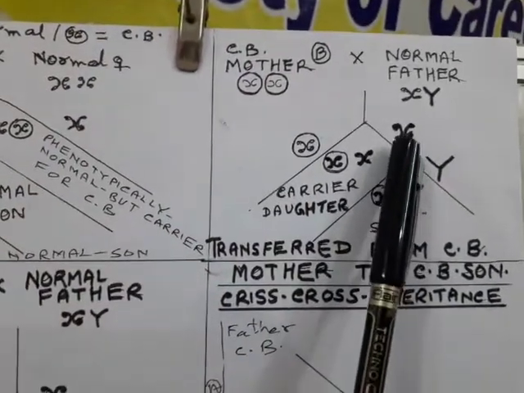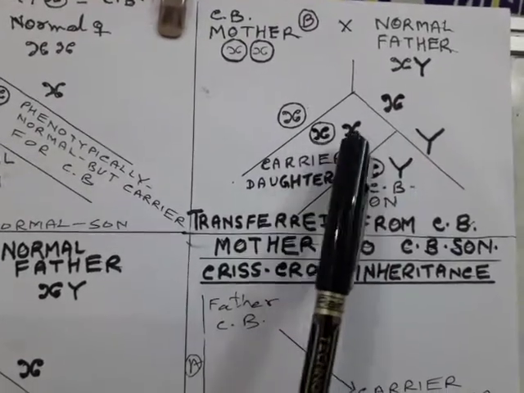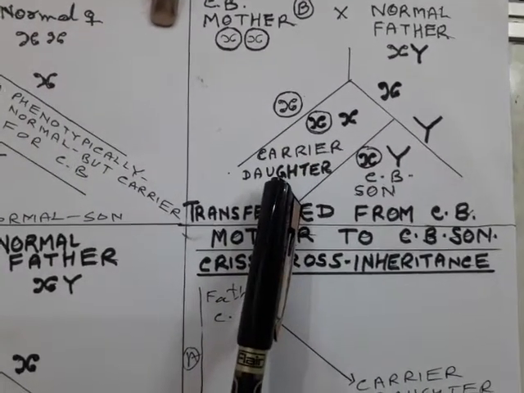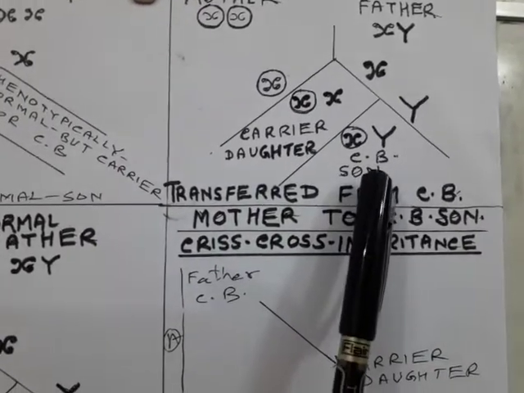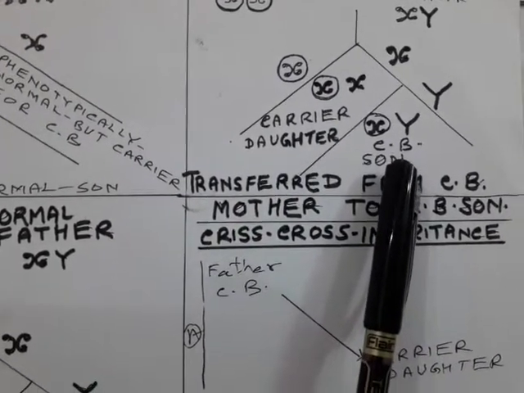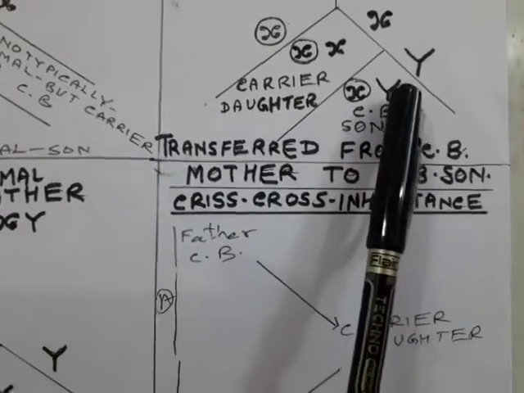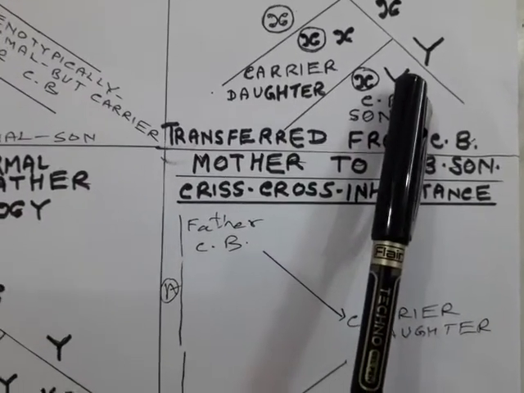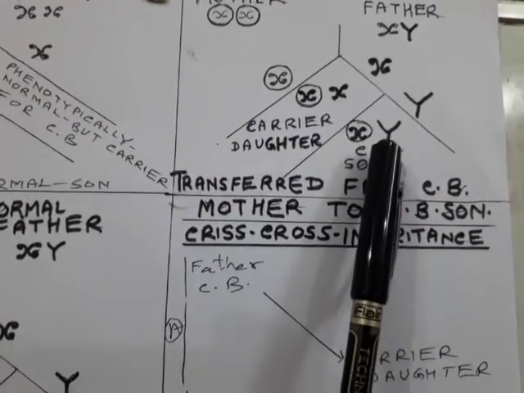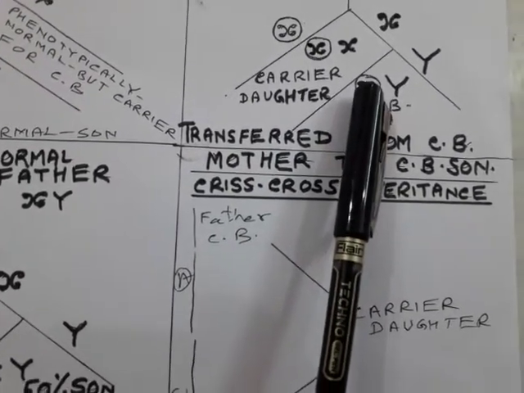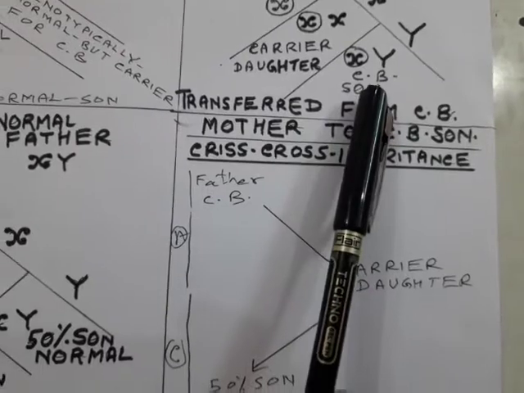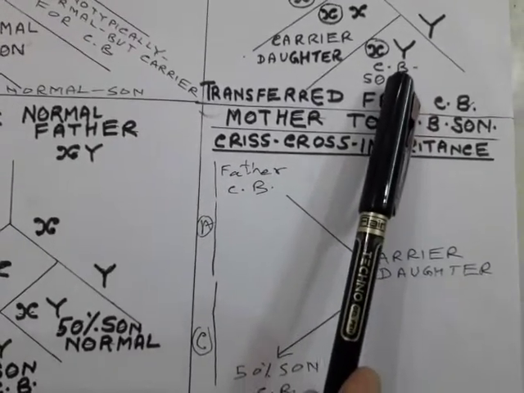If it binds with this X chromosome, it will become a carrier daughter. If it binds with this, it will result in a color-blind son, because Y does not have a gene, either dominant or recessive, for color blindness and normal vision. Only X contains the gene. So it will show its effect and it will become a color-blind son.